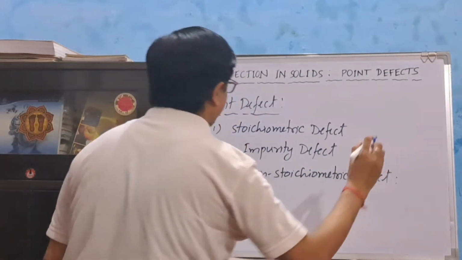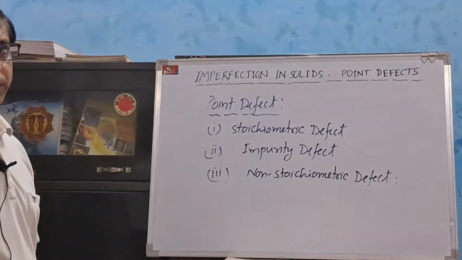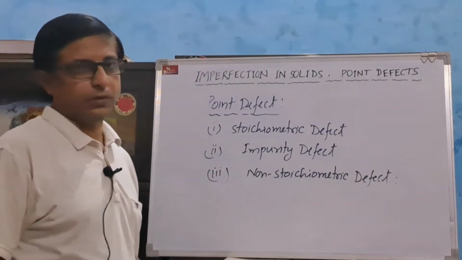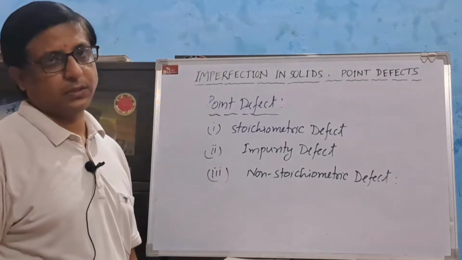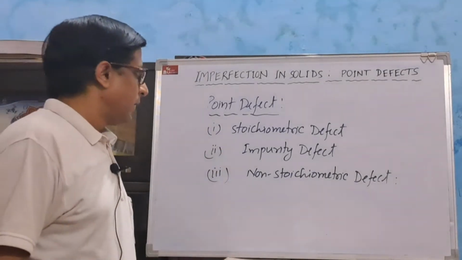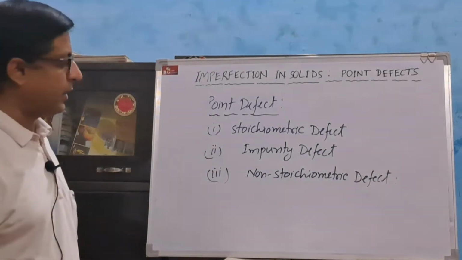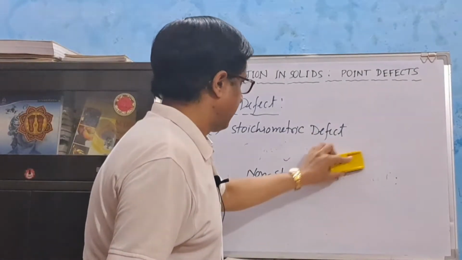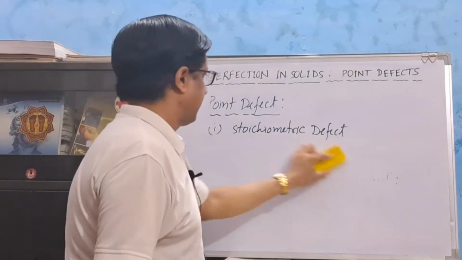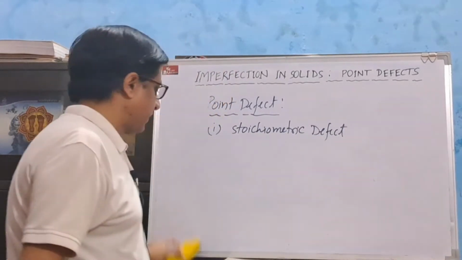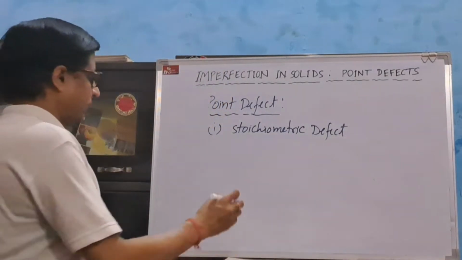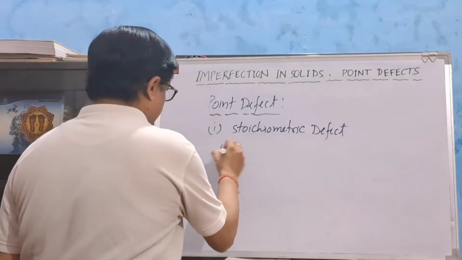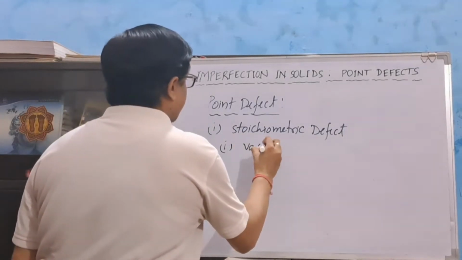In case of stoichiometric defect, the stoichiometry of the crystal is not disturbed. It is maintained. Stoichiometric defects can be classified into two types. First one is called vacancy defect.